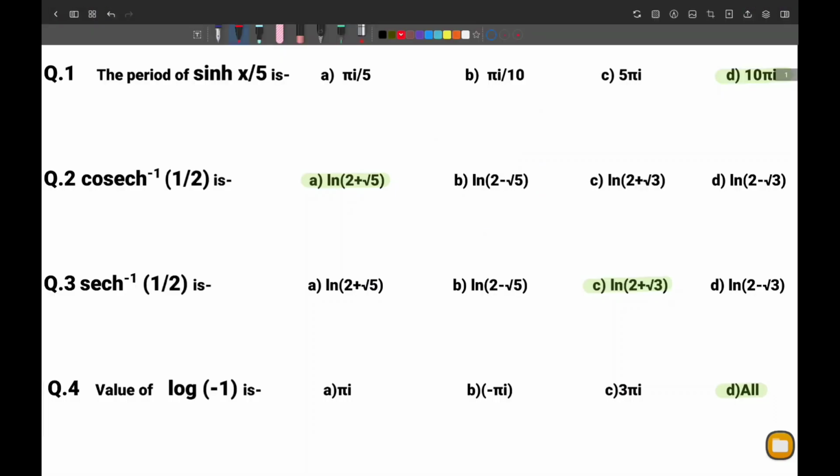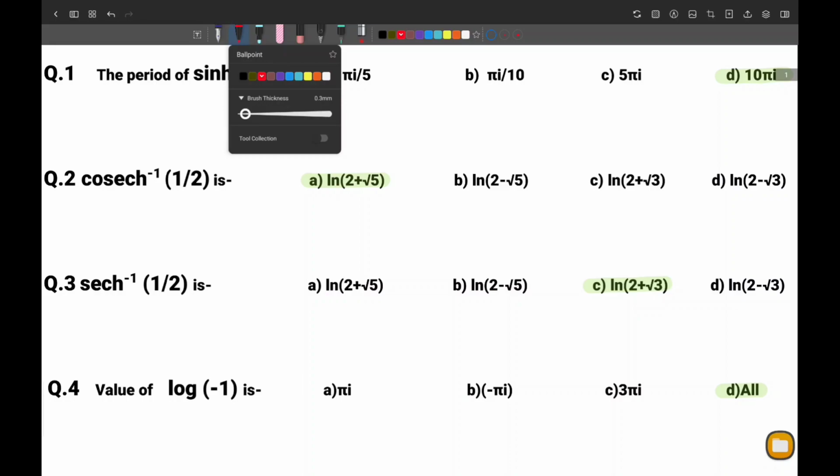So hereby I am going to explain some questions of trigonometry part of yesterday's test paper. So let us begin with the first question. Period of hyperbolic sin x upon 5.